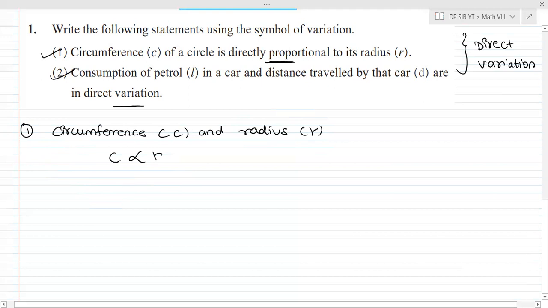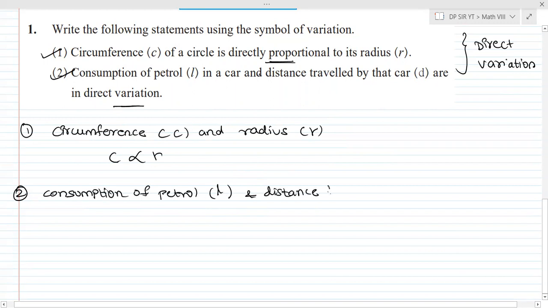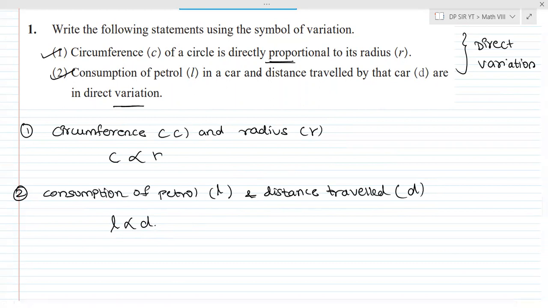Consumption of petrol is denoted by L, and it is directly proportional to the distance traveled. Let me write neatly. Consumption of petrol is L, and the distance traveled by the car is denoted by D. They are in direct proportion, direct variation. So it is nothing but L is proportional to D. Understood? Was this question easy?